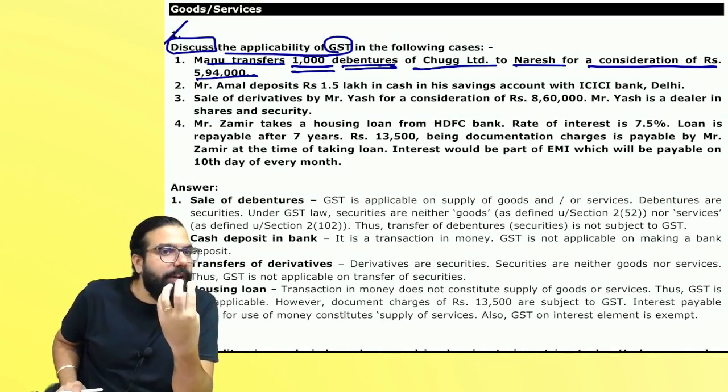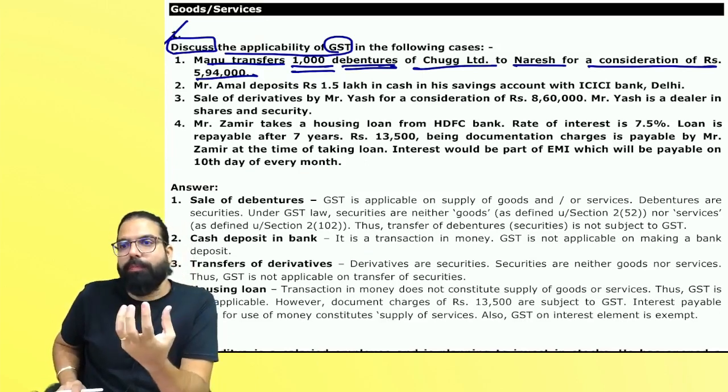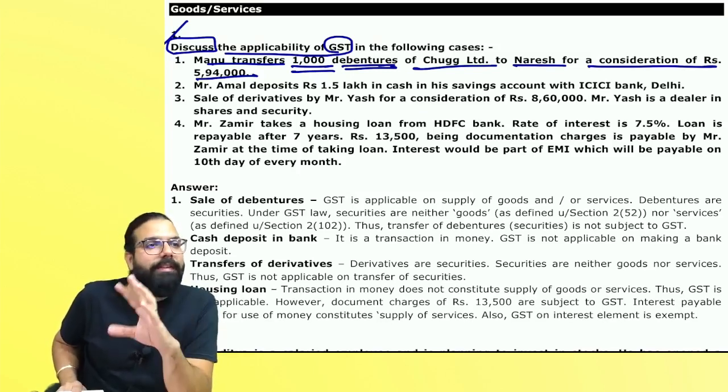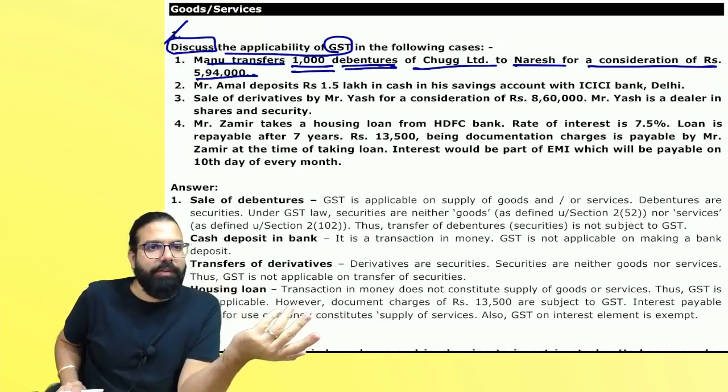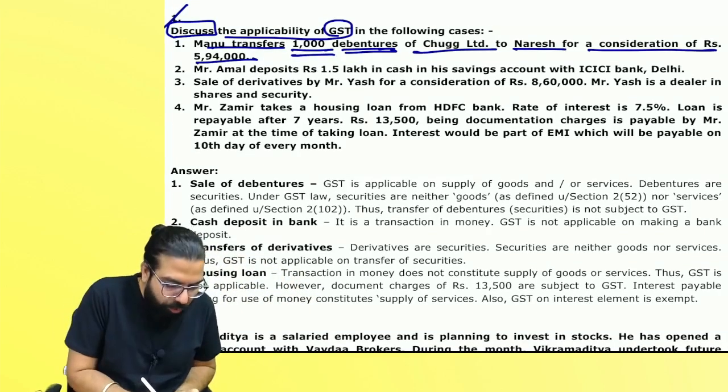When they ask you to discuss, you have to write a little about the law. You then have to give your conclusion also. So what will you write over here? You will say, sir, debentures are securities and securities are neither goods nor service. When it is neither goods nor service, there is no GST applicable. Everyone, the next one.